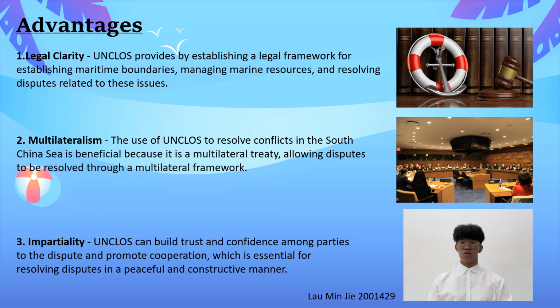in the region. Furthermore, UNCLOS is a multilateral treaty, which means that disputes can be resolved through a multilateral framework, increasing the chance of a long-term resolution to the conflict. The involvement of multiple countries can also help to ensure that any agreements reached are more widely accepted and respected, reducing the risk of conflict. Moreover, the impartiality of UNCLOS can help to build trust and confidence among parties to the dispute and promote cooperation, which is essential for resolving disputes in a peaceful and constructive manner.